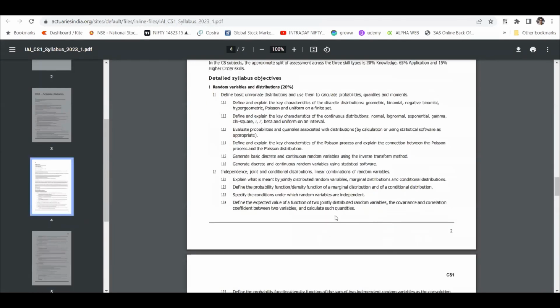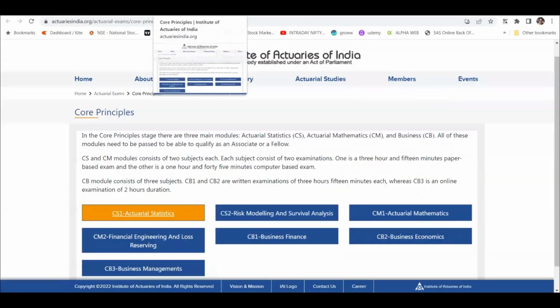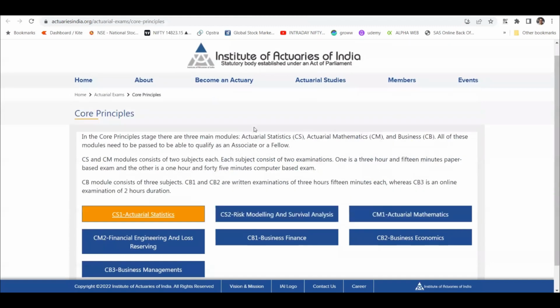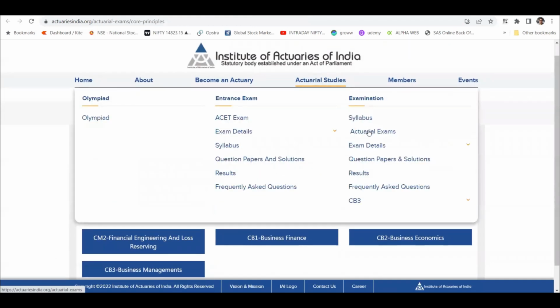This is CS1, and this is the same thing that you are studying for ACET. The first couple of chapters would be the same, so that's why this is very important. Usually people start with this paper only, or CM1 maybe. These are the two papers of choice for people. In this section, everything you have to write, all the papers you have to clear.